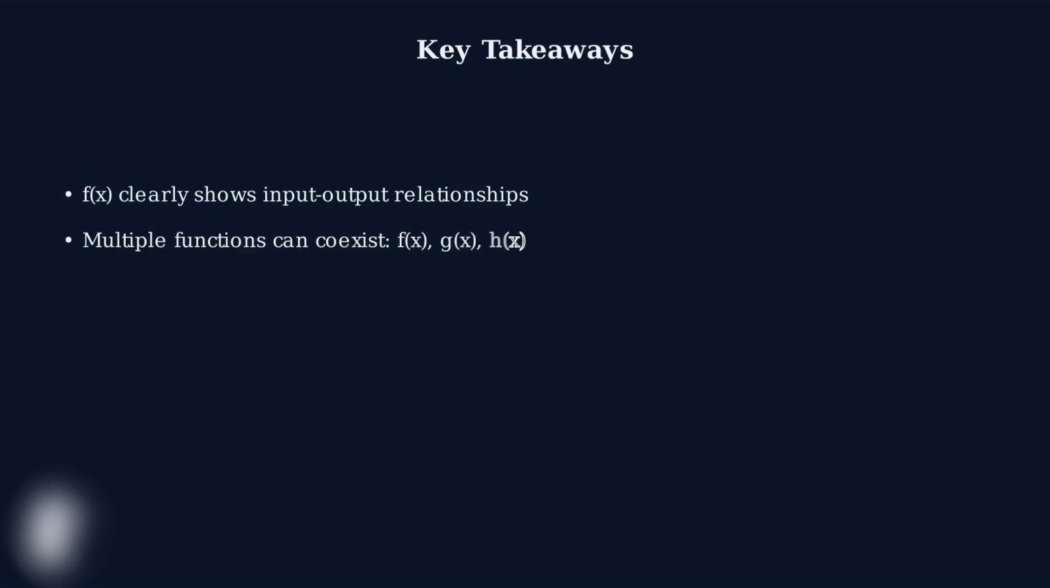As we conclude our exploration of function notation, let's review the key concepts that make this mathematical tool so valuable. First, function notation f of x provides a clear way to express relationships between input and output variables. It eliminates confusion and makes mathematical communication more precise. Second, this notation allows us to work with multiple functions simultaneously without confusion, using different letters like f, g, and h to distinguish between them.